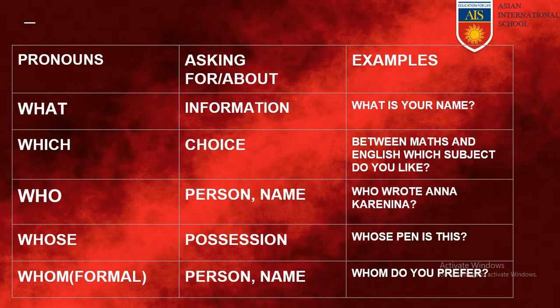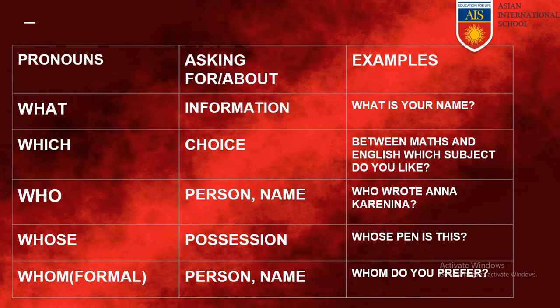Among maths and English, what subject do you prefer? So here they are asking about someone's choice and they are using the word which. In the third example, you can see who wrote Anna Karenina. Anna Karenina is a name of a book and someone is asking about the name of the person who has written it. So the pronoun who is used over here.